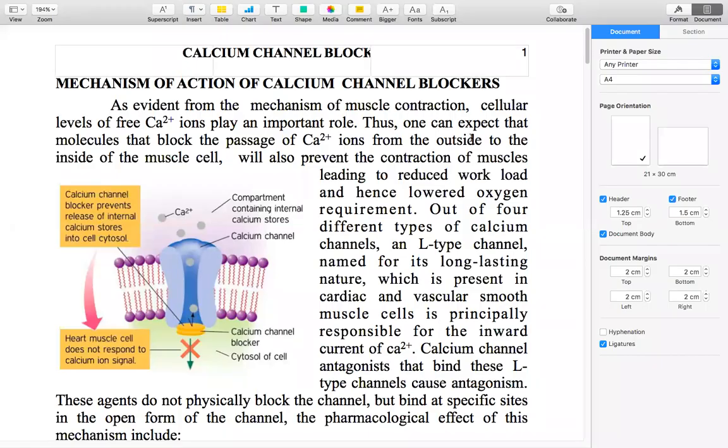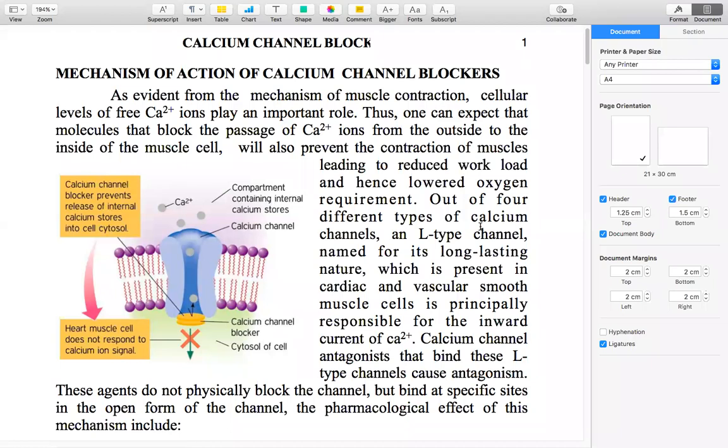How, with the help of these calcium channels, muscle contraction takes place. Now we'll see what calcium channel blockers are, meaning how our drug is going to act on these calcium channels. That is the mechanism of action of calcium channel blockers.